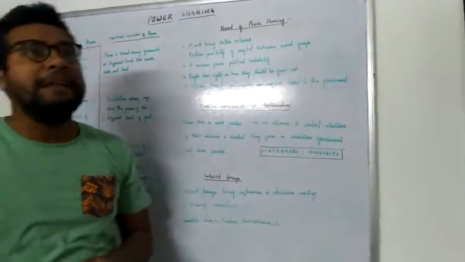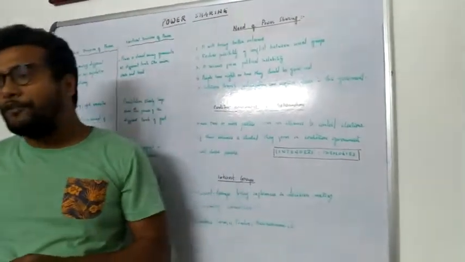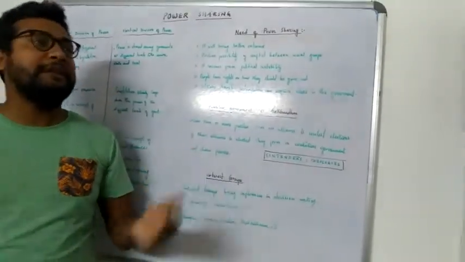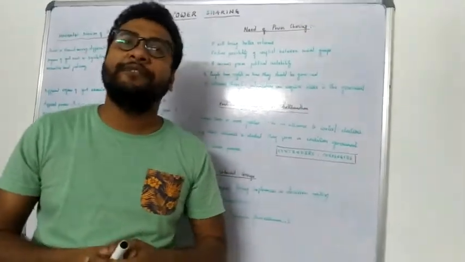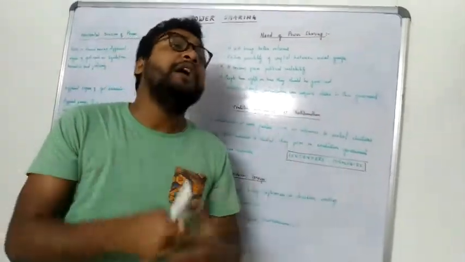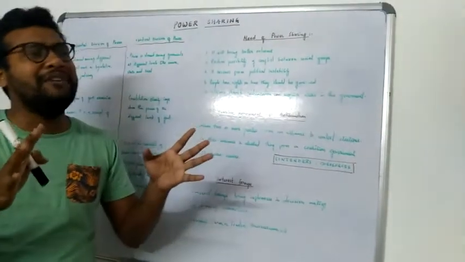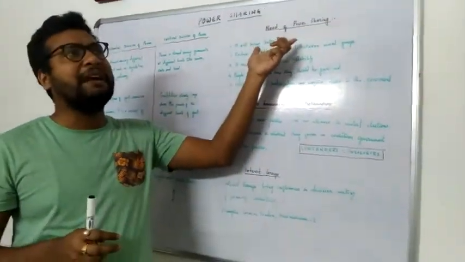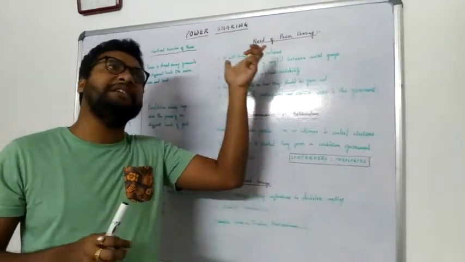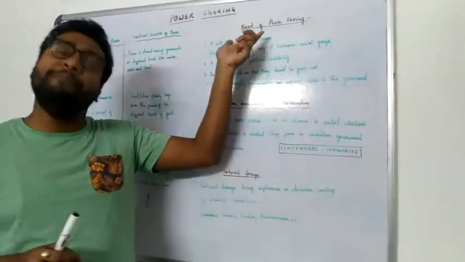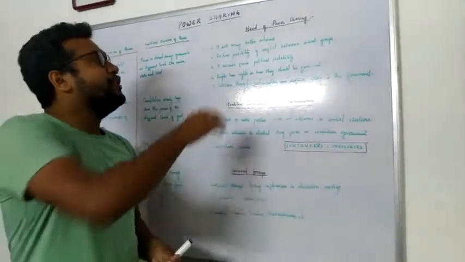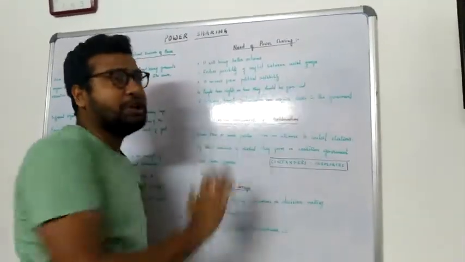And here, it is a kind of specialization, right? Like one is making laws, another is distributing the concept of laws, another is taking control of laws. These all have separate sets of functions. So all this is a kind of specialization, and specialization definitely brings better outcomes. Now here you will see that it reduces the possibility of conflict between social groups.